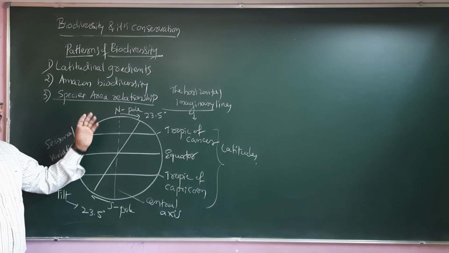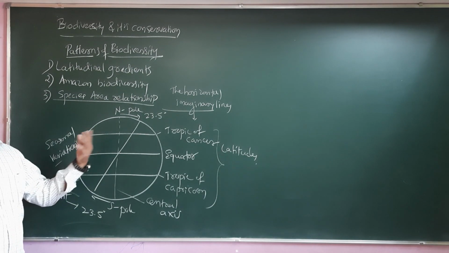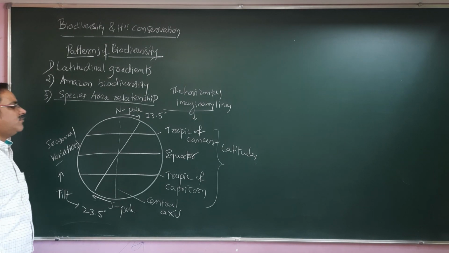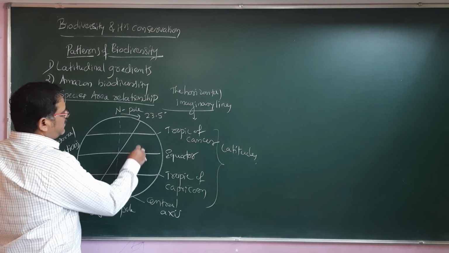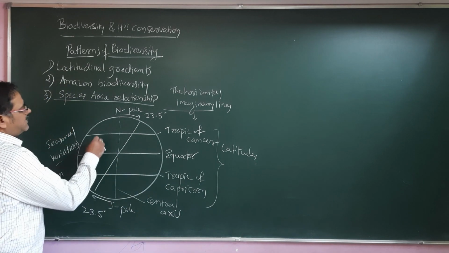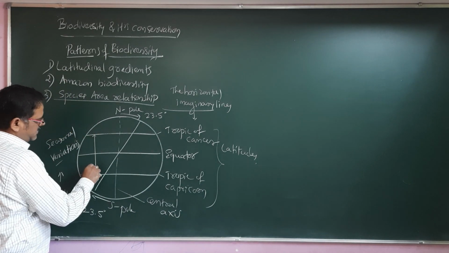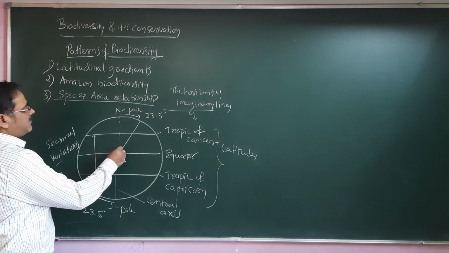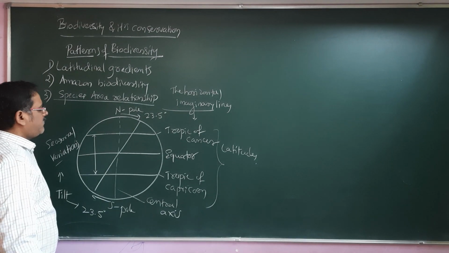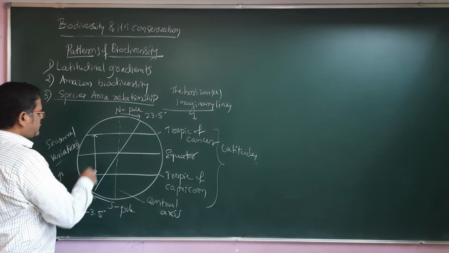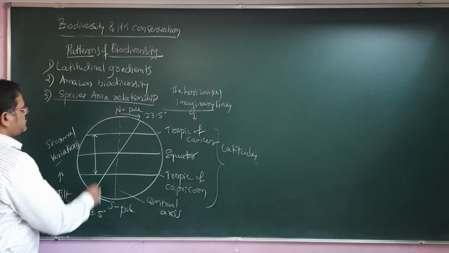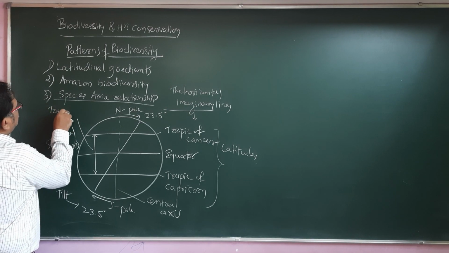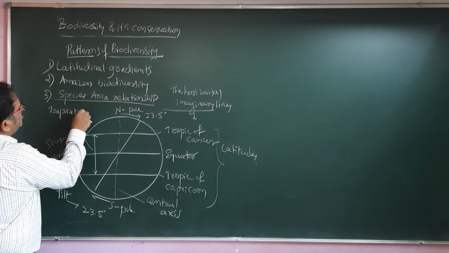So how do these conditions influence the distribution of organisms? The region from the equator up to the Tropic of Capricorn and from the equator up to the Tropic of Cancer is called the tropical zone.